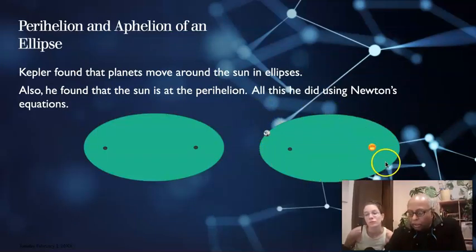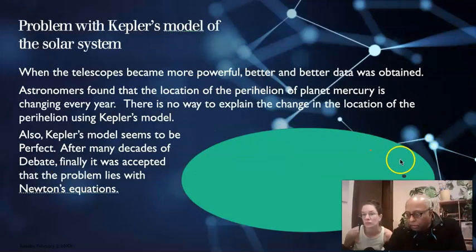When it goes around, the perihelion is the location of the sun, and this location of the sun relative to Mercury, it happened with Mercury, is shown here. After every revolution, this location would change slightly. That is the change in the perihelion of Mercury.